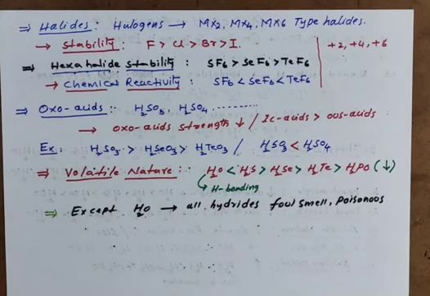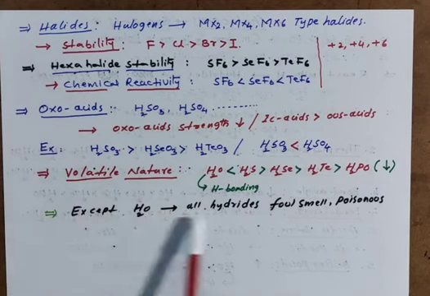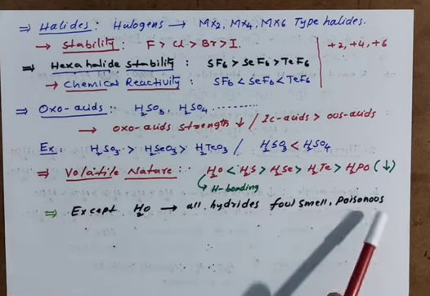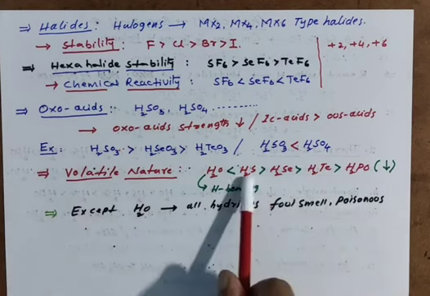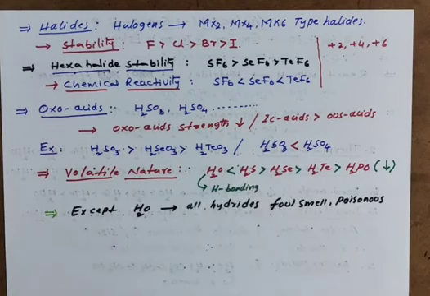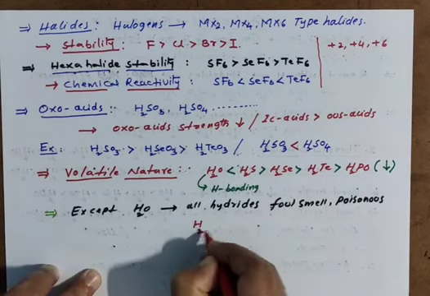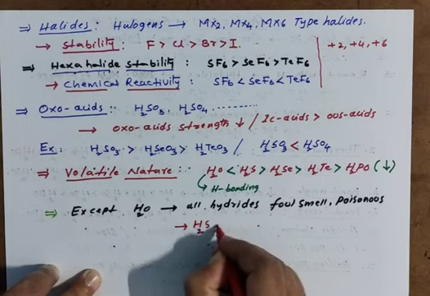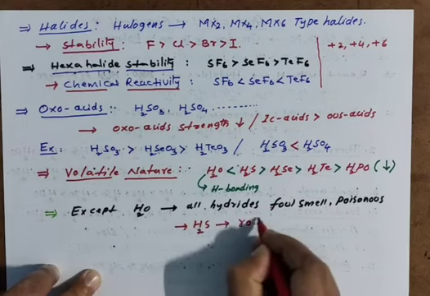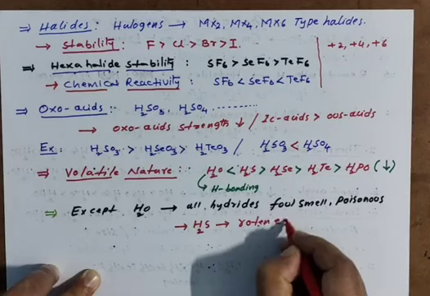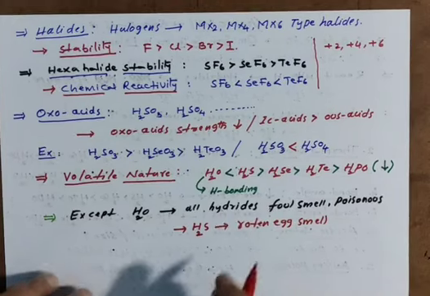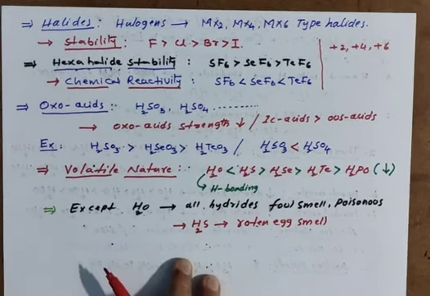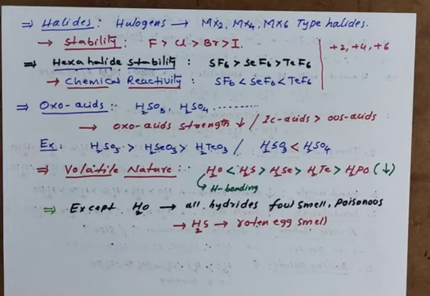It doesn't have any smell. So except H2O, all the remaining hydrides have a foul smell and are poisonous in nature. Very dangerous. For example, H2S has a very bad smell, rotten egg smell. Rotten means spoiled egg. And these are the properties, that is the trends.